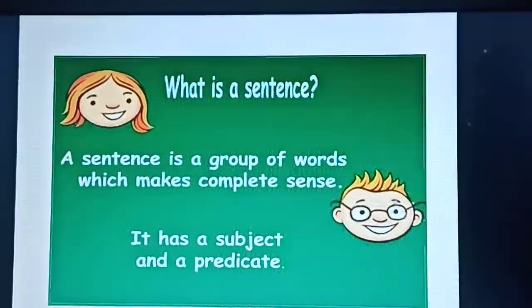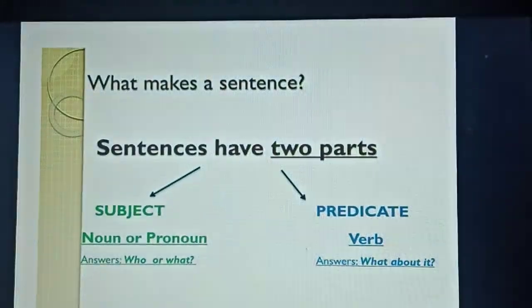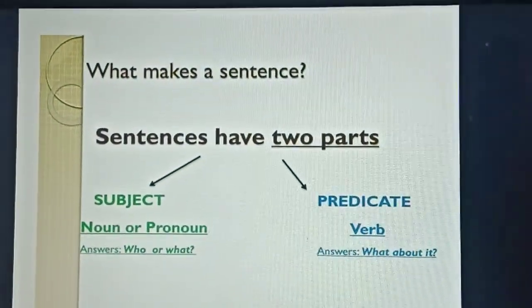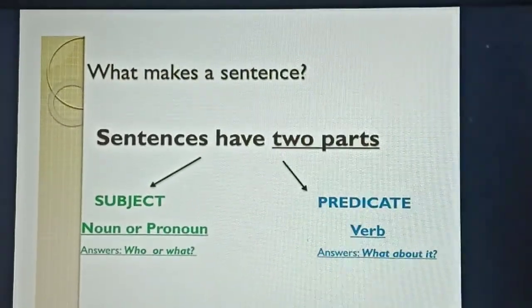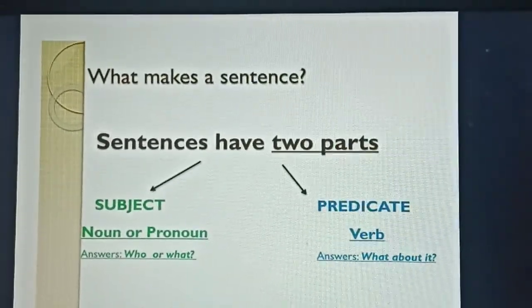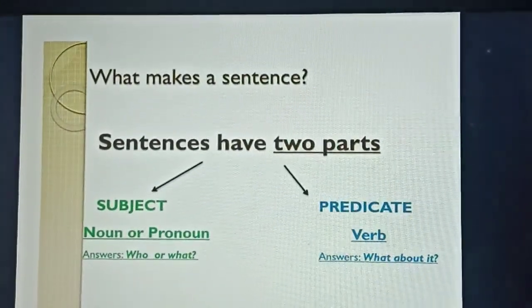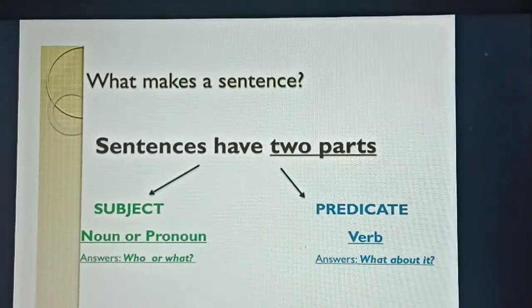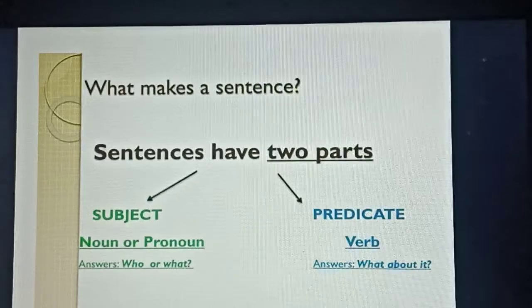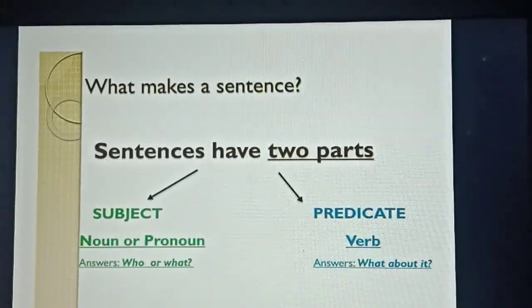So let us see what this is. See here, what makes a sentence? Now you know what a sentence is. A sentence is a group of words that makes a complete sense. Okay, that gives a complete meaning.